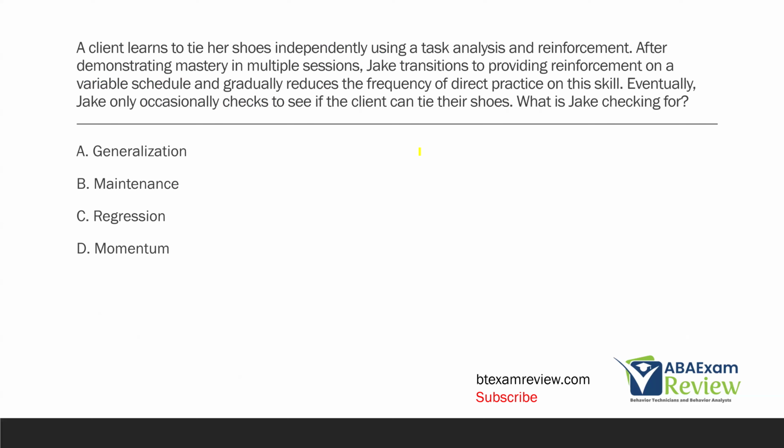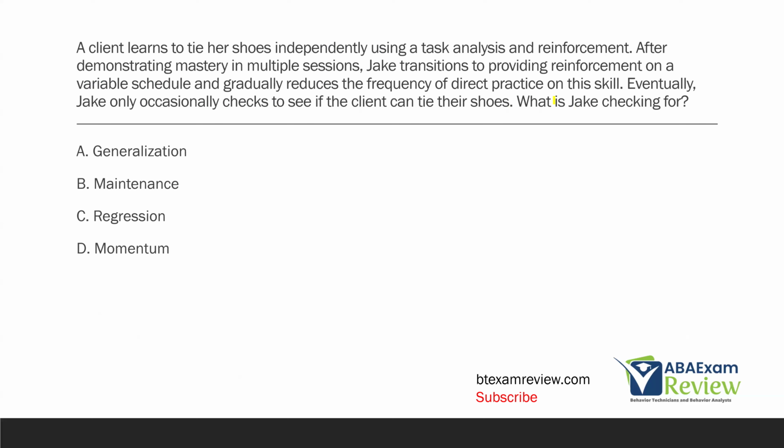A client learns to tie her shoes independently using a task analysis and reinforcement. After demonstrating mastery in multiple sessions, Jake transitions to providing reinforcement on a variable schedule and gradually reduces the frequency of direct practice on this skill. Eventually, Jake only occasionally checks to see if the client can tie their shoes. What is Jake checking for?